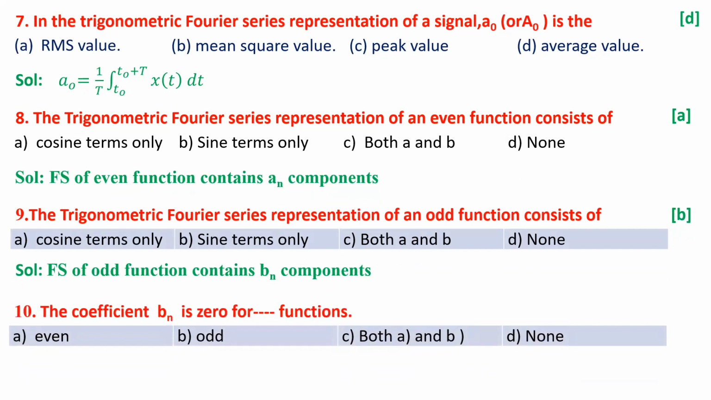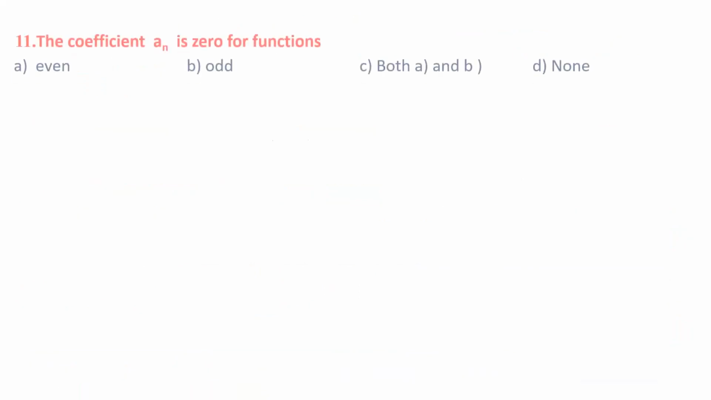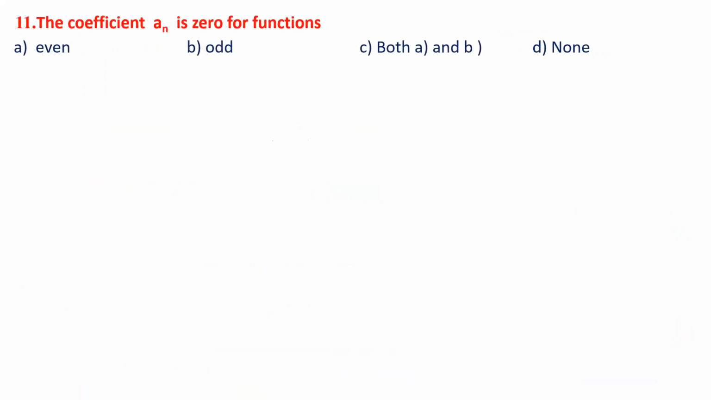The coefficient Bn is 0 for which function? When the signal is an even signal, Bn could be 0. Similarly, the coefficient An is 0 for the dash functions. So if the signal is odd, then An will be 0. Automatically the answer could be B.